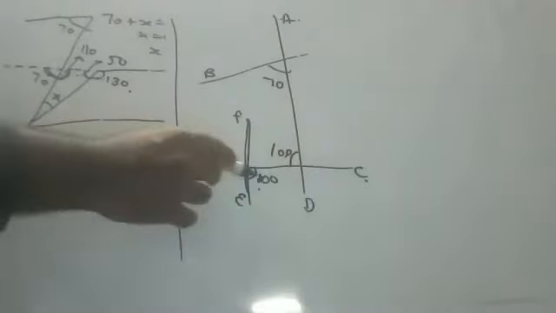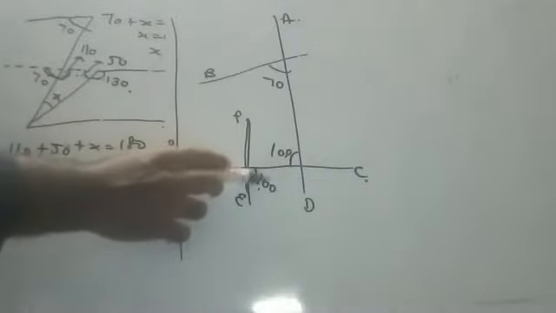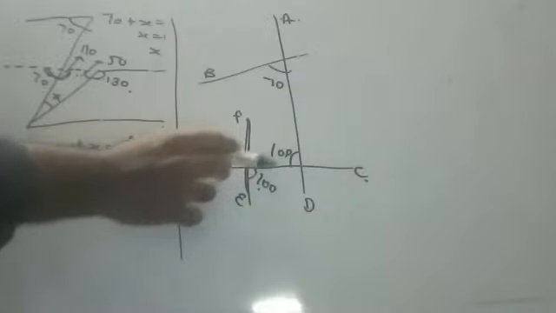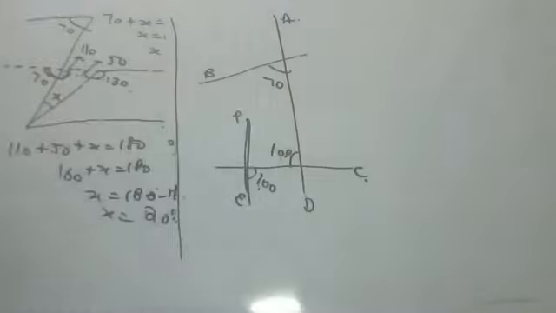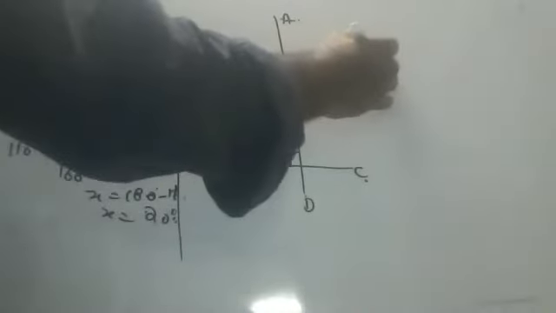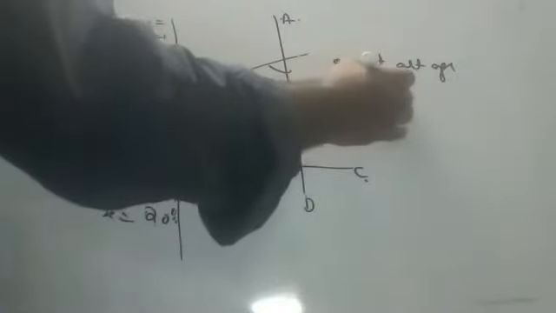Try to understand. Please listen, children. As interior alternate angles are equal, EF is parallel to AD. You should write: as interior alternate angles are both 100 degrees, EF is parallel to AD. First step is over.